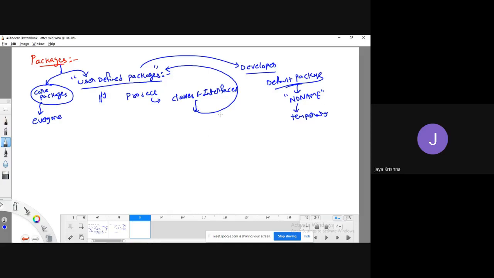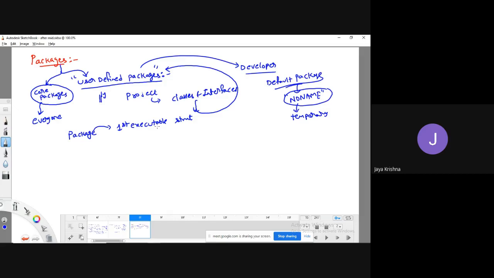Okay, now fine. If you write a package explicitly, that package will be used. If you are not writing any package, it is going to use the no name package directly. It's a temporary one. Okay, fine. You will get a question, sir, how to create a package? We can create a package by using a predefined keyword called package, which should be the first executable statement in a code.